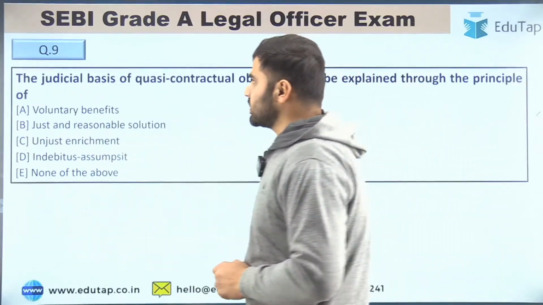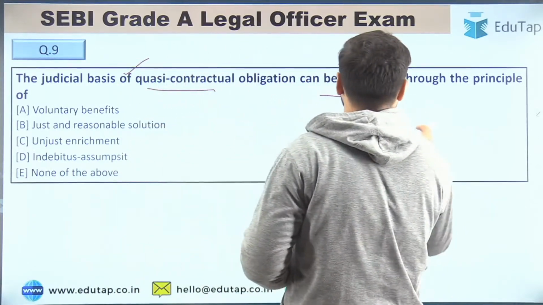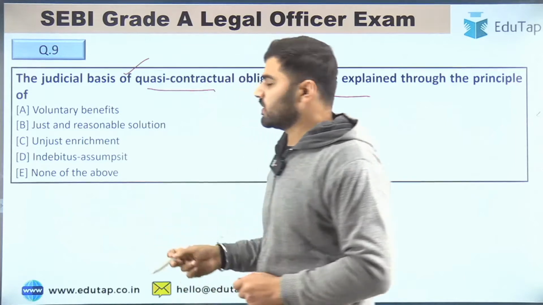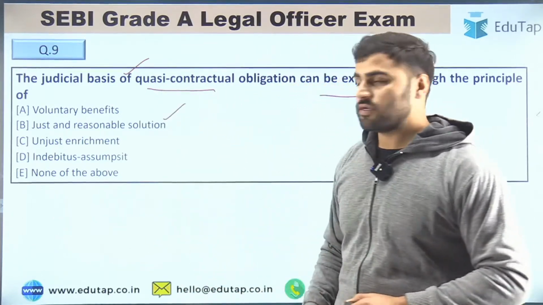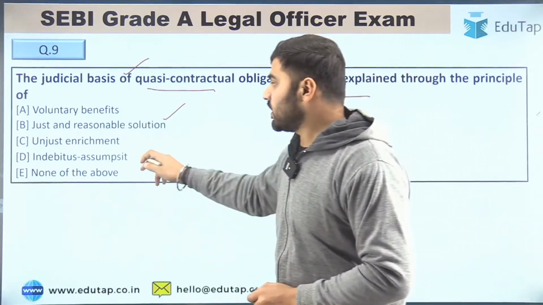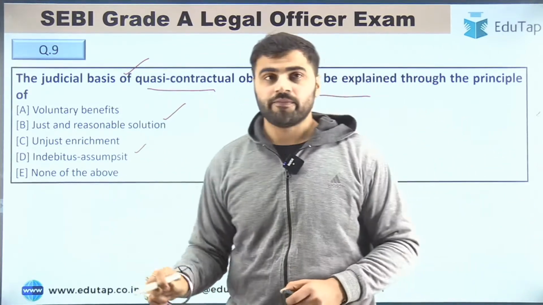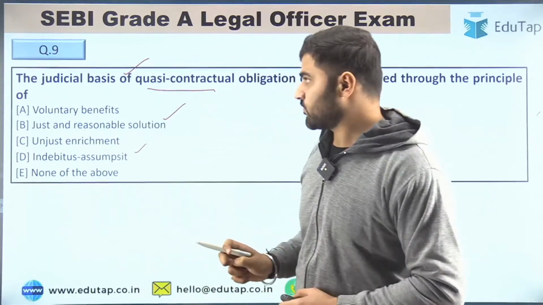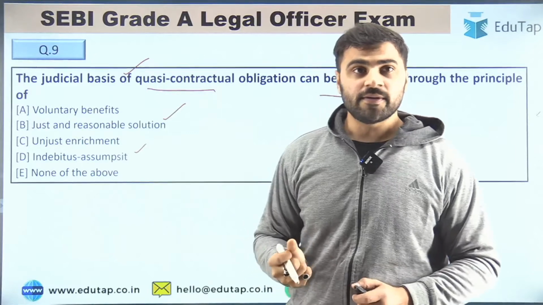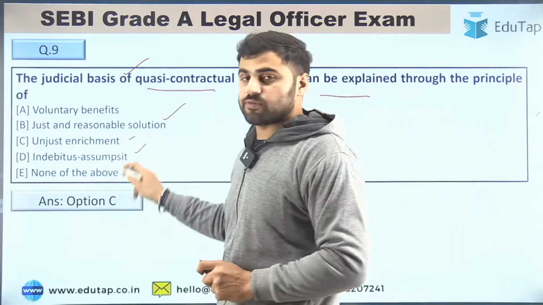Question number 9 is, the judicial basis of quasi-contractual obligation can be explained through the principle of which of the following? Your options are voluntary benefits, just and reasonable solution, unjust enrichment, indebtedness assumption, or none of the above. So what is the right answer, guys, for question number 9? Tell me the right answer. The right answer for question number 9 is option C, that is unjust enrichment.